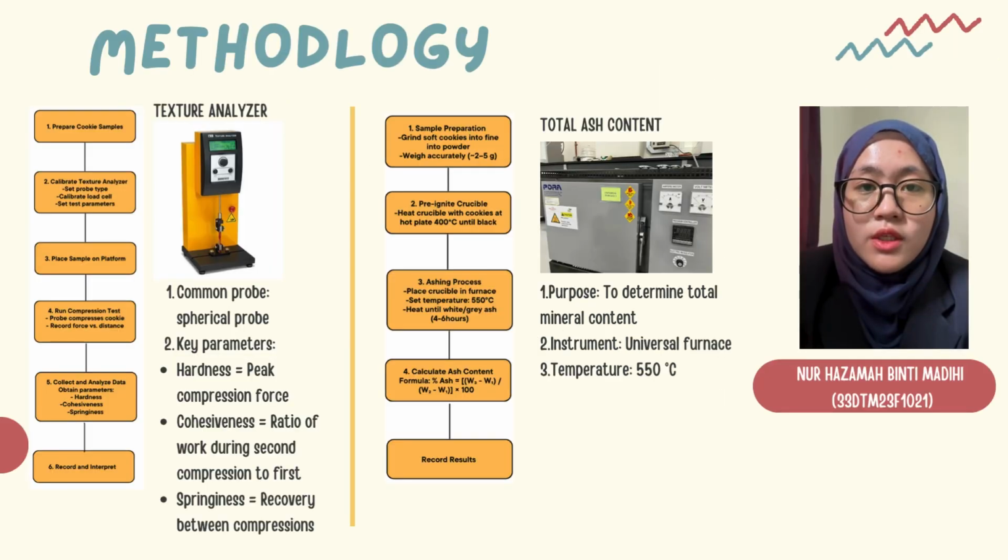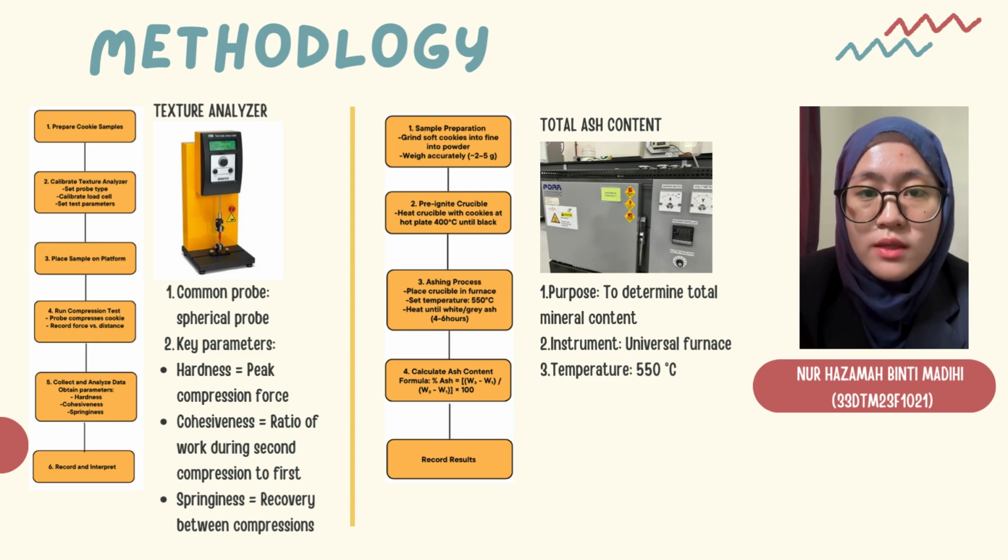The methodology we use to produce the soft cookies: first, a texture analyzer is used to measure the hardness and softness of the soft cookies. This analysis helps to determine how the substitution of date syrup affects the texture of the soft cookies.